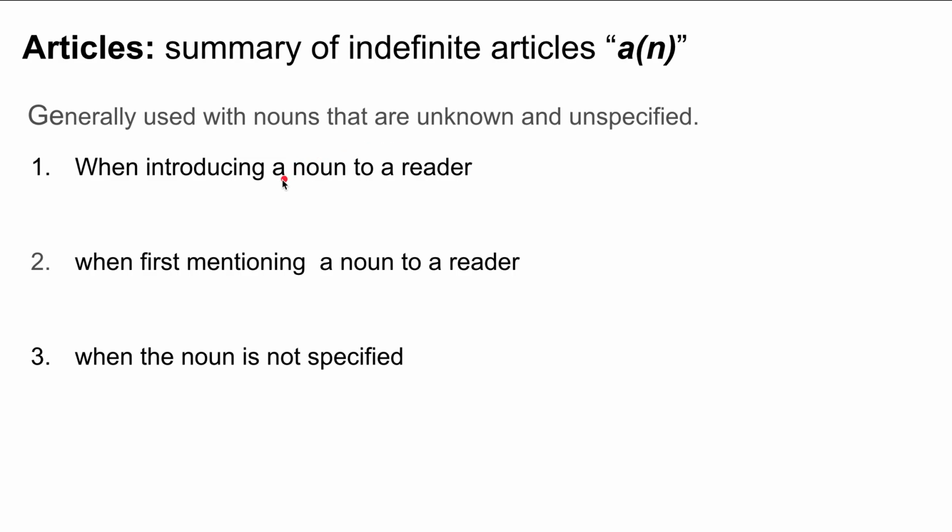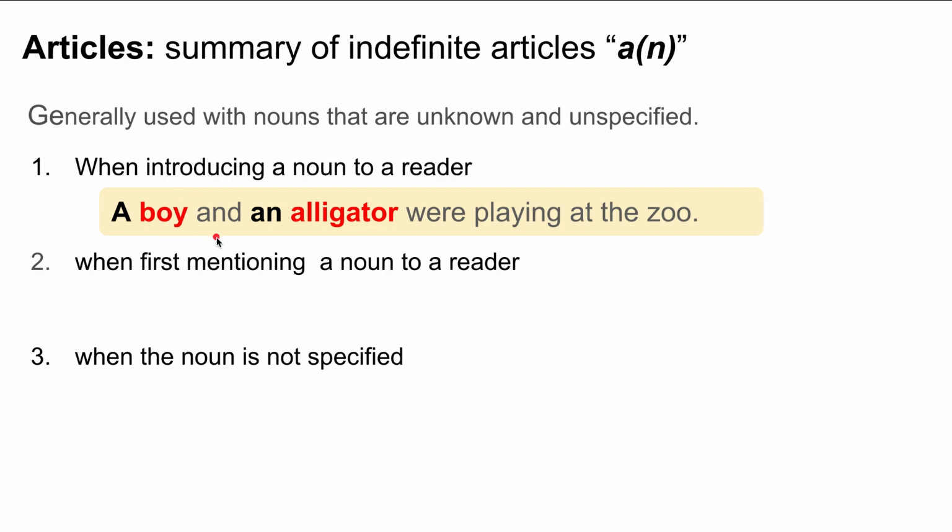Moving on. So, generally, the indefinite articles "a" and "an" are used with nouns that are unknown and unspecified. These are used when introducing a noun to a reader. A boy and an alligator were playing at the zoo. So, a boy and an alligator, we're introducing those. The reader doesn't know them, but after I introduce them, he will know them.